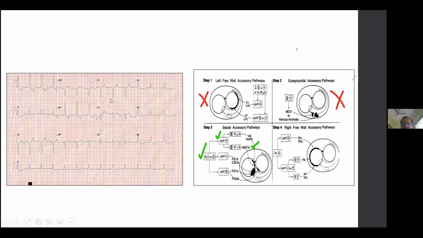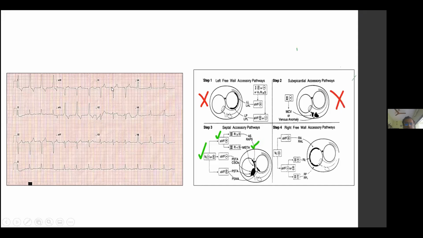In this ECG, we see that lead 1 is neither isoelectric nor negative, so the first step is gone. Second step, lead 2 delta is also not negative, so the second step is also gone. The third step: if we draw a line from the earliest delta in any lead, you have to take a 12-lead simultaneous ECG.